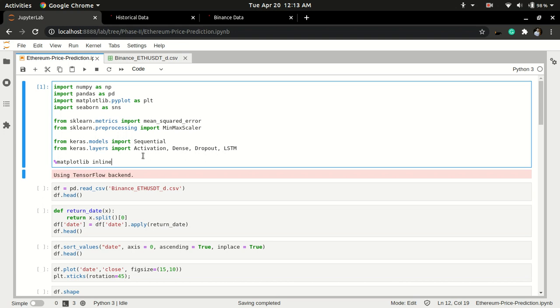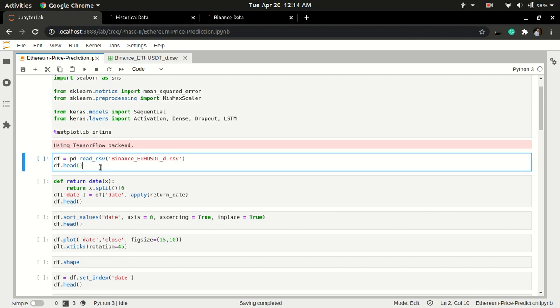Now NumPy is required for better array manipulation or better array computations. It is really very fast as compared to the list data structure. Then pandas is used for manipulating our data set. Then matplotlib and seaborn are for beautiful visualizations. sklearn metrics and preprocessing are for various loss calculation and normalization. Then we have used Keras, which is a high-level API built on TensorFlow, to build our model.